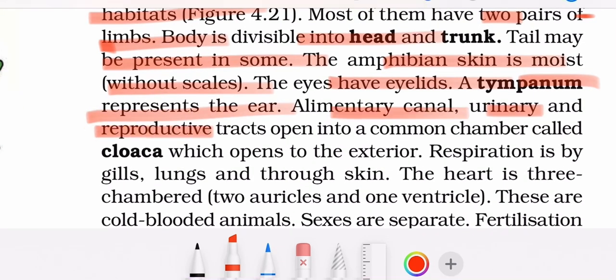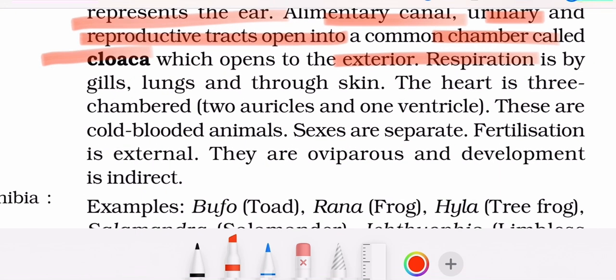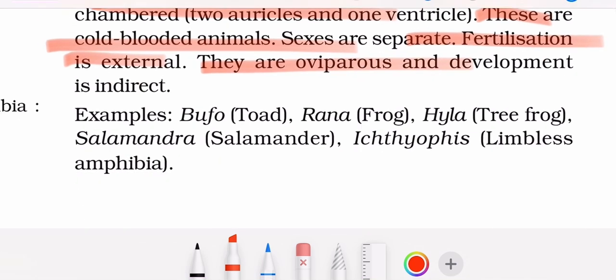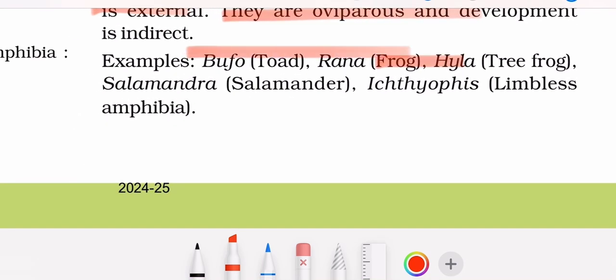Alimentary canal, urinary and reproductive tracts open into a common chamber called cloaca, which opens to the exterior. Respiration is by gills, lungs, and through skin. The heart is three-chambered, two auricles, one ventricle. These are cold-blooded. Sexes are separate. Fertilization is external. They are oviparous. Development is direct. Example: Bufo, Rana, Hyla, tree frog, salamander, Ichthyophis, limbless amphibia.